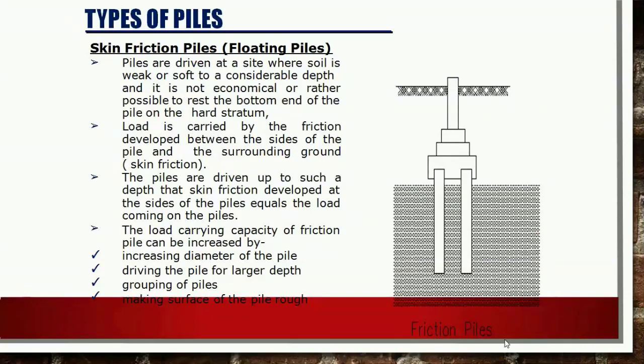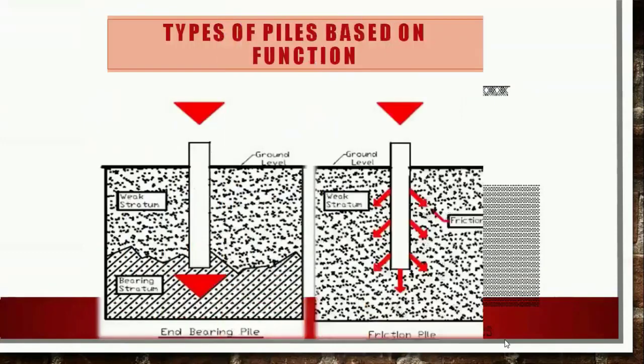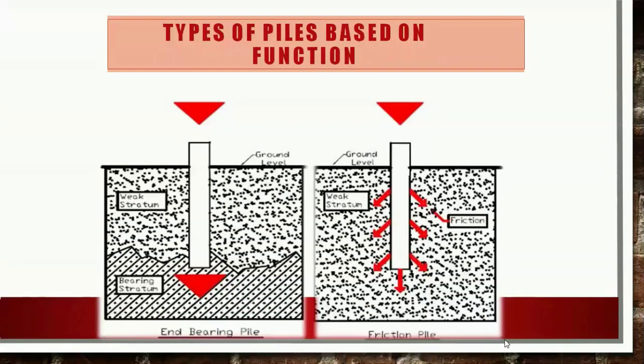The surface of such piles is made rough to increase the skin friction so as to reduce the required depth. The load bearing capacity of a friction pile can be increased by increasing the diameter of the pile, driving the pile to a larger depth, grouping of piles, and making the surface of the pile rough. As you can see in the figure, this is the end bearing pile and this is the friction pile.